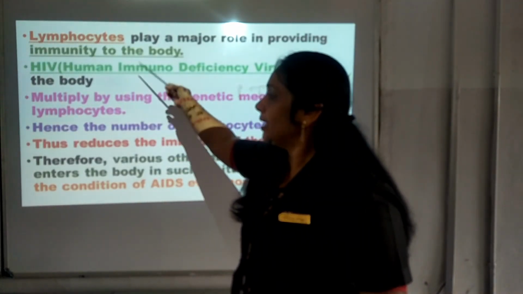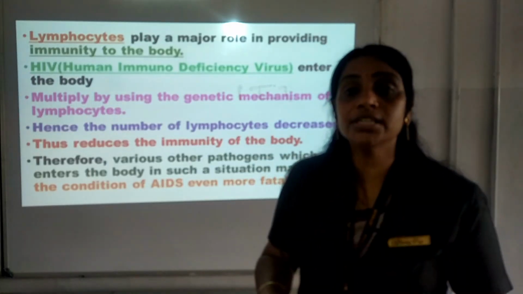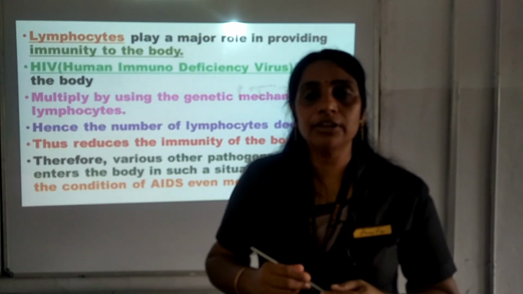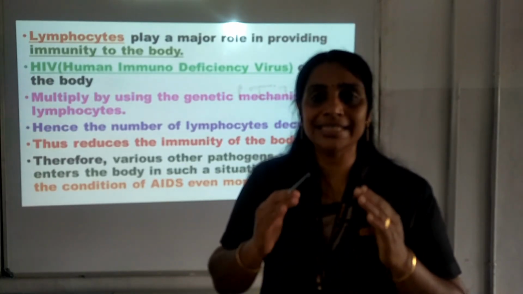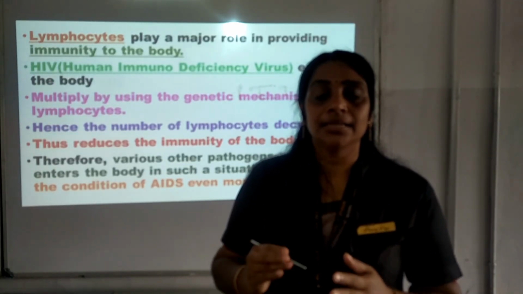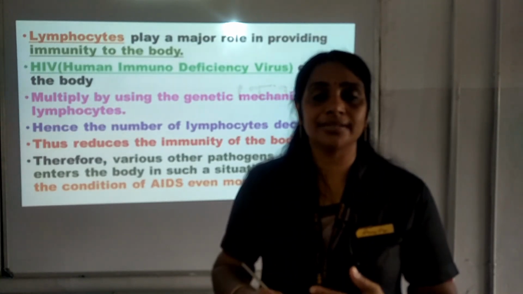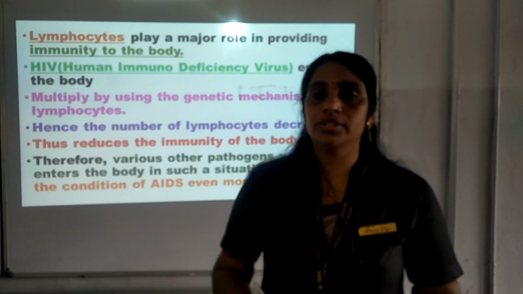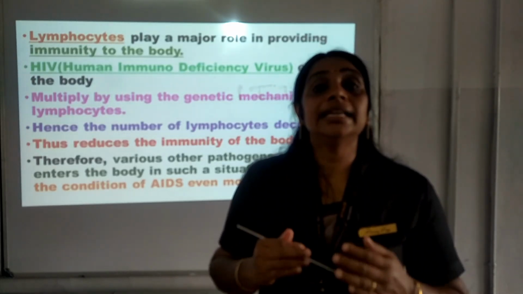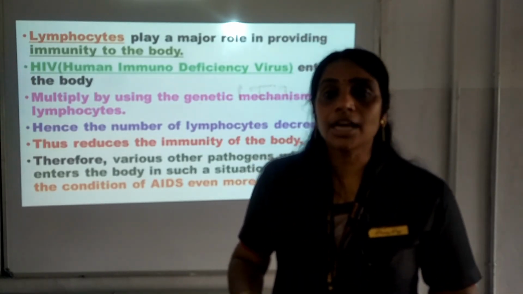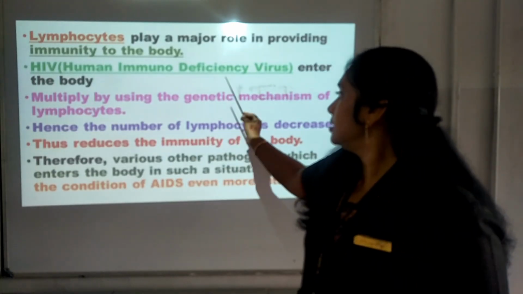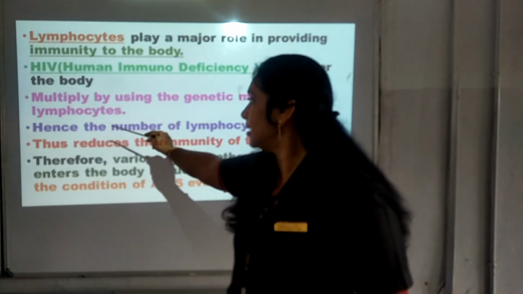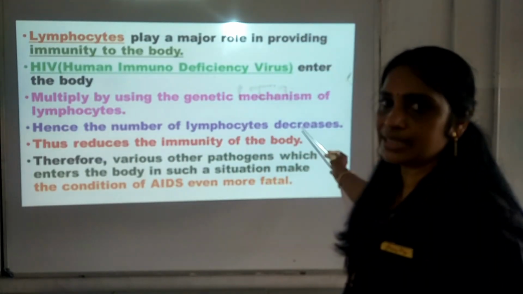When it enters the body, it reaches the lymphocyte cells and controls the genetic mechanism, that is the genetic material present in the nucleus of the cell, which is DNA. So it controls the genetic mechanism and multiplies there, and hence the number of lymphocytes decreases.